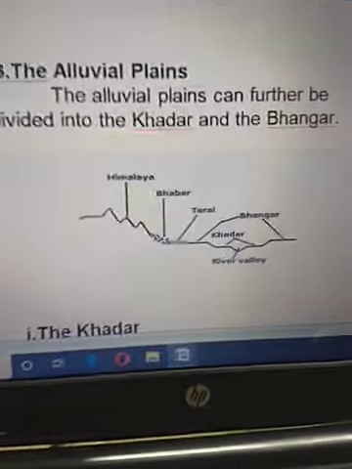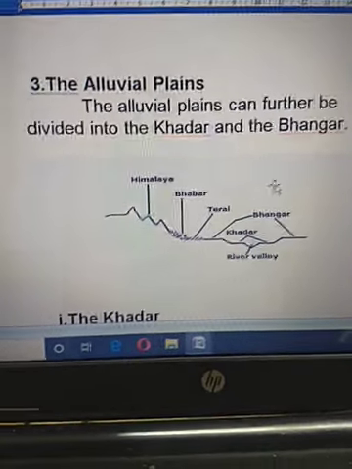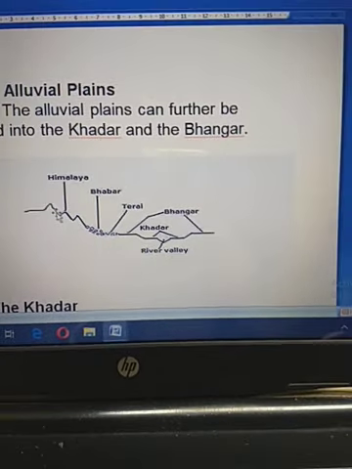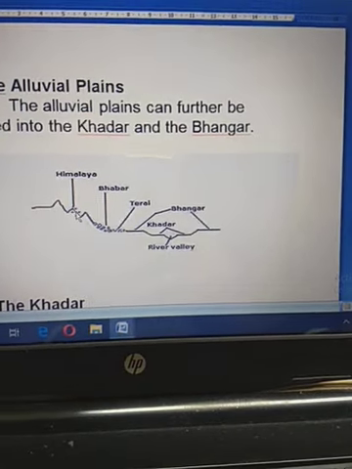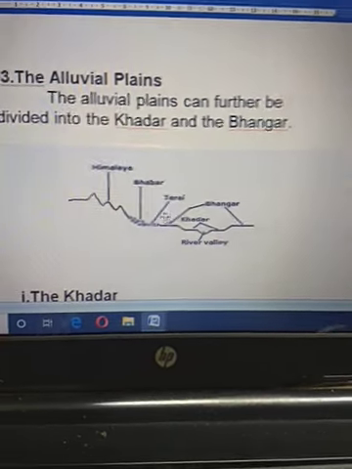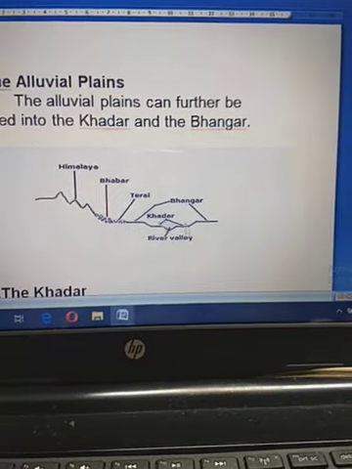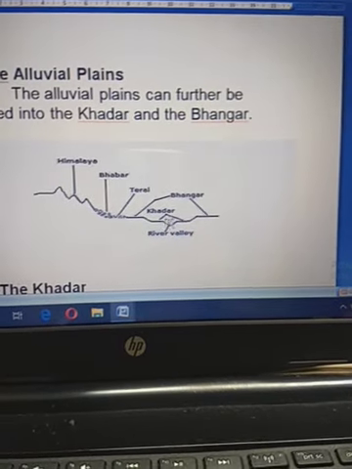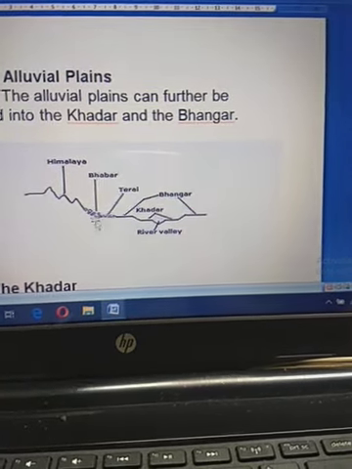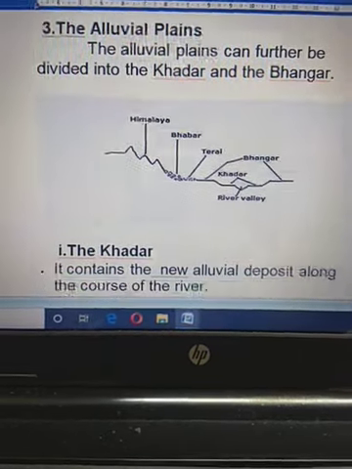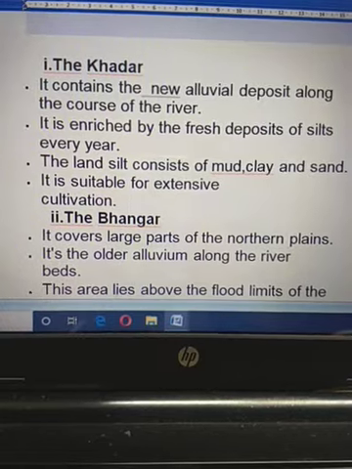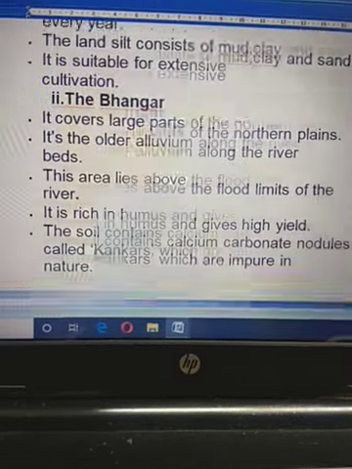By this you can easily understand that here is the Himalaya mountain. All the rivers, mainly the three major rivers, originated from the Himalaya mountain, and afterwards they form these four kinds of land here. These names are only on the basis of the deposition and the fertility of the soil.